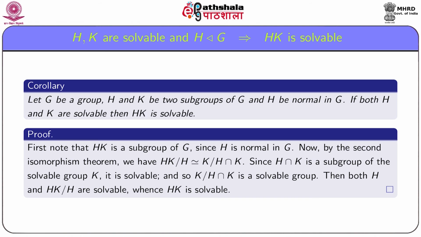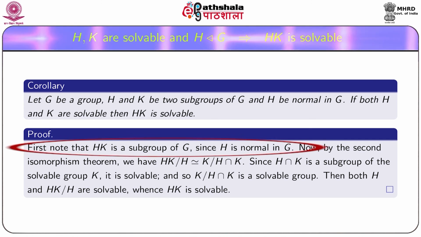Now we prove two useful corollaries for the previous results. Let G be a group, H and K be two subgroups of G, and H be normal in G. If both H and K are solvable, then their product HK is solvable.